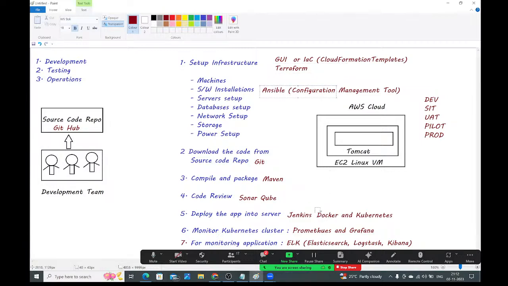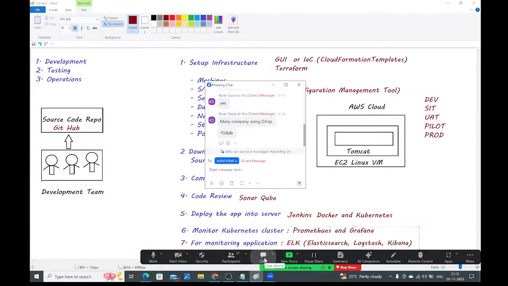Docker is the containerization tool, guys. Docker Swarm and Kubernetes, these two are the orchestration tools. Prometheus, Grafana and ELK, these are the monitoring tools. Nexus is the Artifactory repository tool, guys.